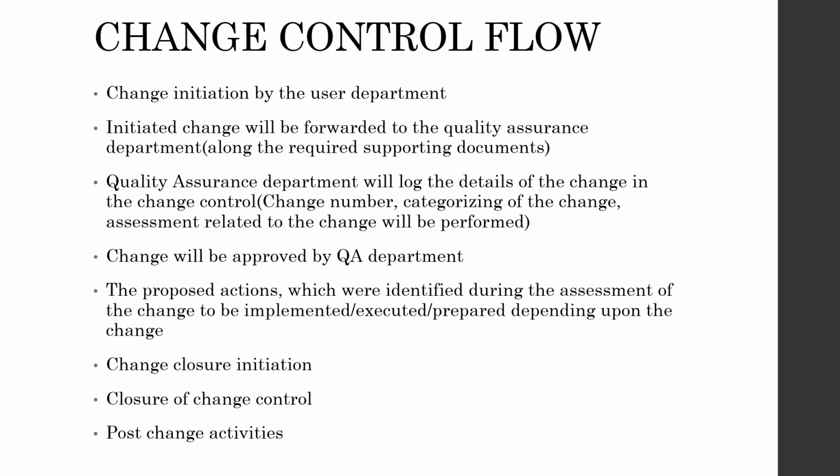They would assess how it is impacting the already existing systems, if there are any existing systems that would be impacted by the change that has been proposed. All this will be assessed during the assessment by the quality assurance department, as well as they would send the same to the cross-functional teams.